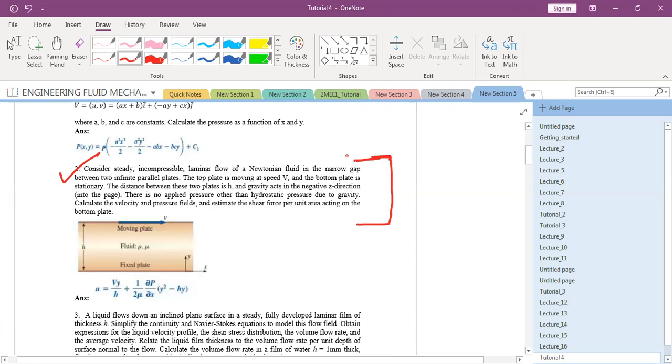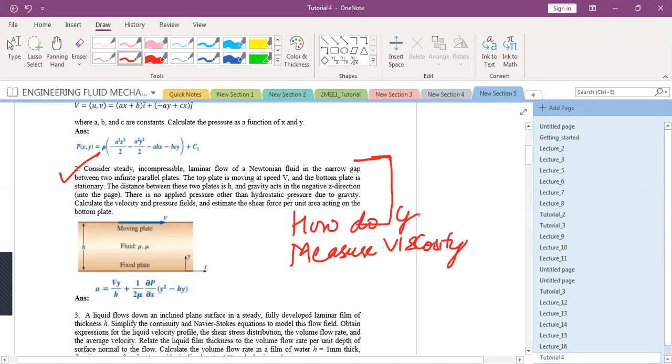I'm giving you a hint. How do you measure viscosity? How do you measure viscosity?